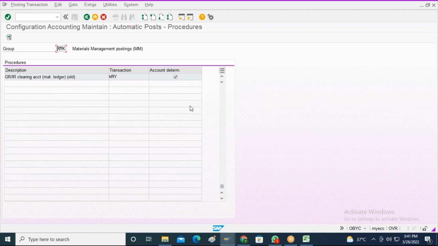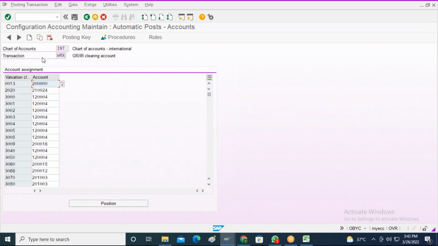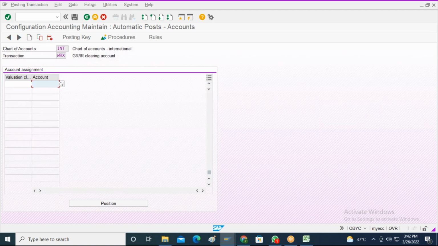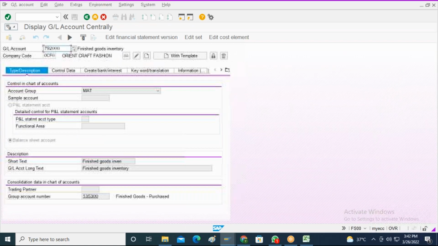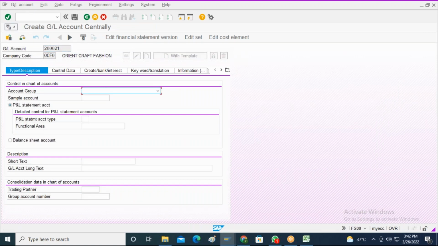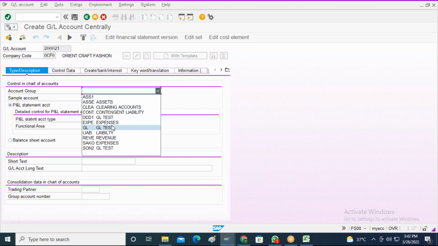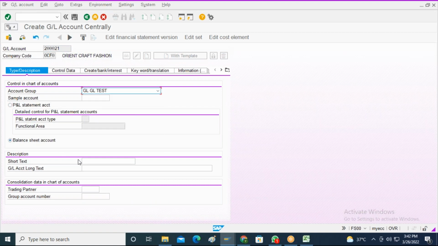So for WRX also I will try to do this. WRX is nothing but a GRIR clearing account. I will go to WRX, and for the valuation class 3020, I will create one more new GL account with the same parameters.